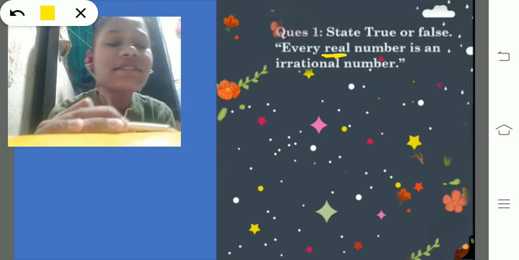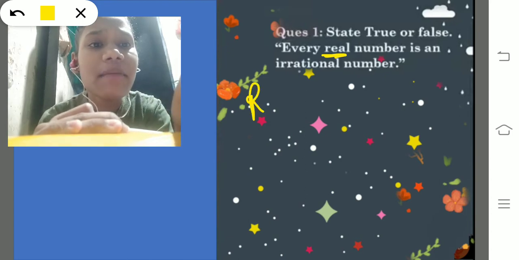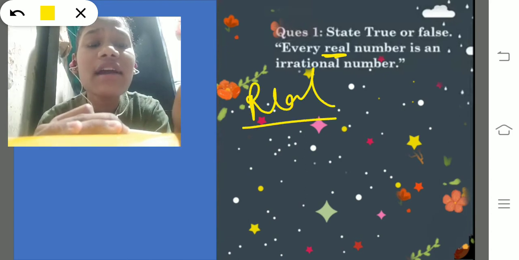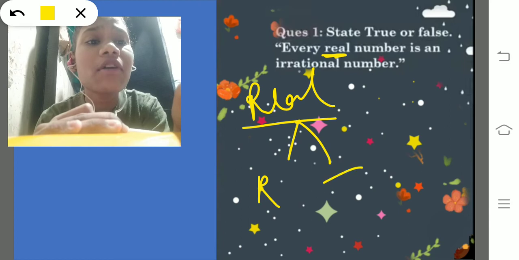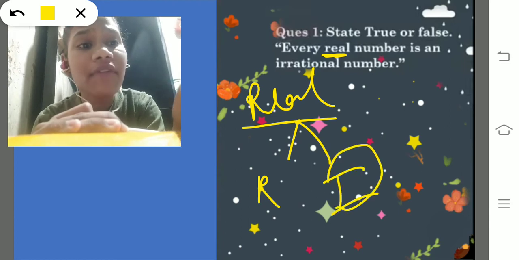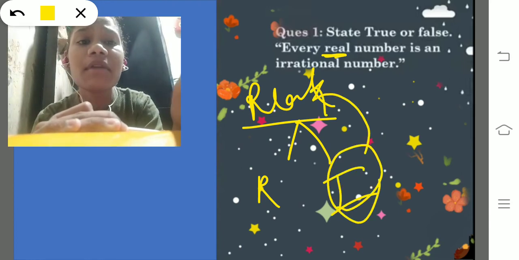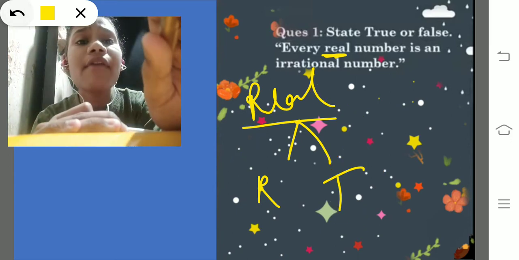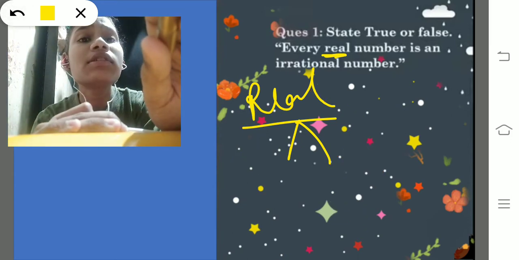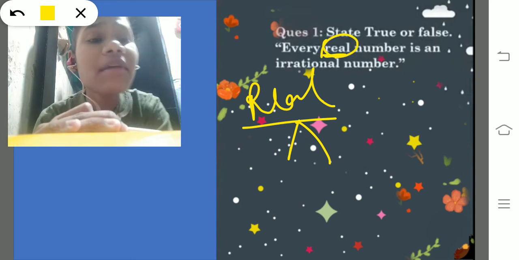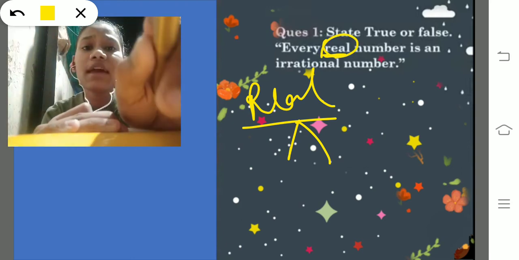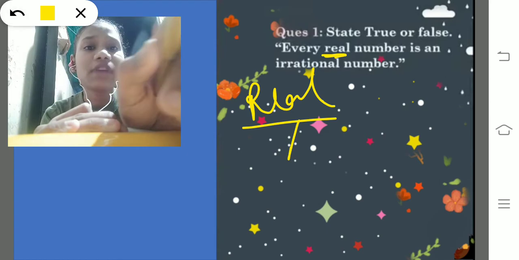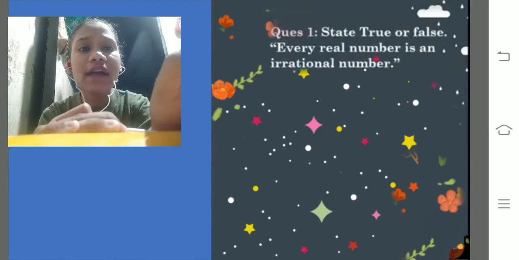Okay, so this is saying every real number. So real number is the king. Every real number can't be a rational number, can't be an irrational number, but every irrational number can be a real number, or every rational number can be a real number. But every irrational number means every real number can't be an irrational number. Okay, getting my point, what I want to say? So what should be the answer?